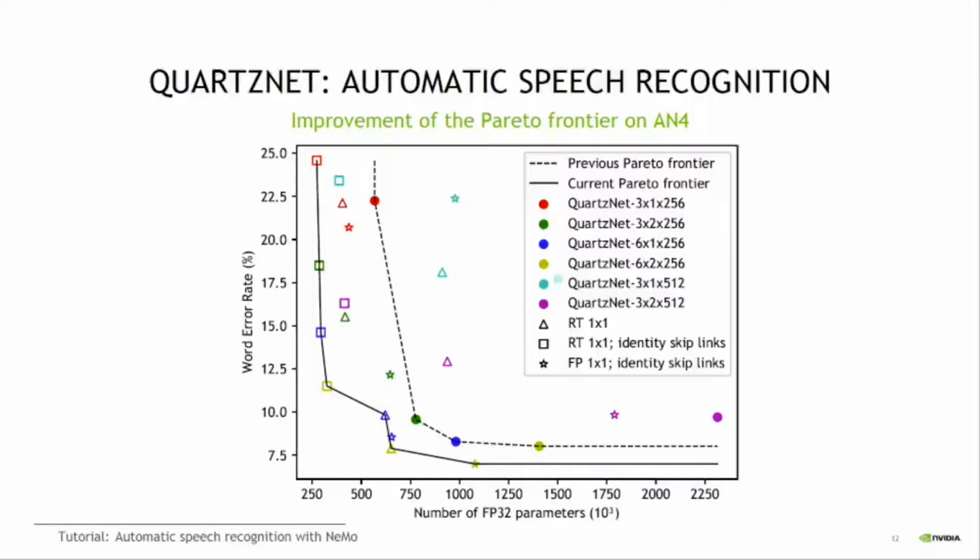We compared our simplified variants against these baselines. Namely, we use random ternary matrices for the 1x1 convolutions inside the residual blocks. On top of that, we use identity skip links, both with random ternary 1x1 convolutions and floating point 1x1 convolutions. We observed that our simplified variants improve the Pareto frontier of the baselines, establishing a better trade-off between performance and number of parameters.